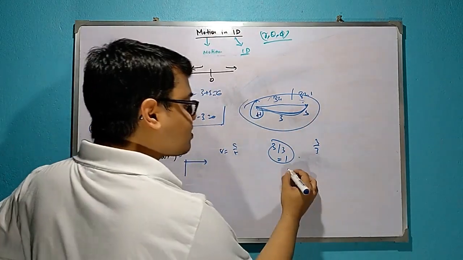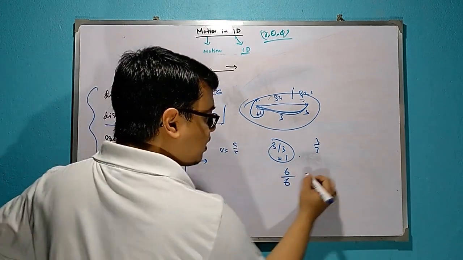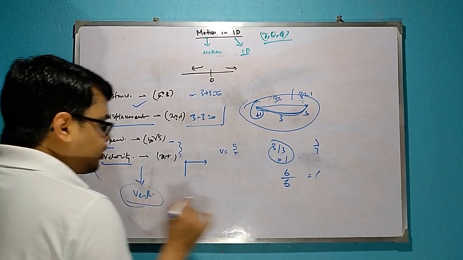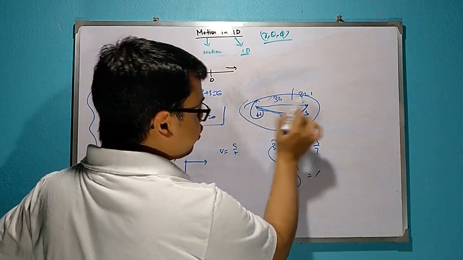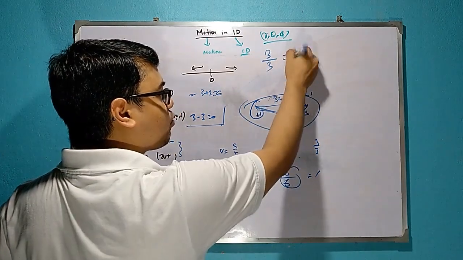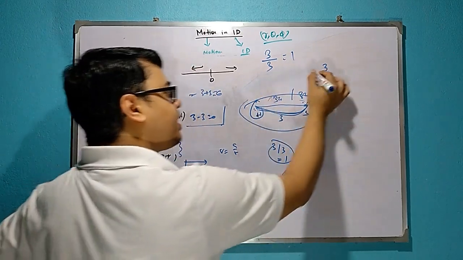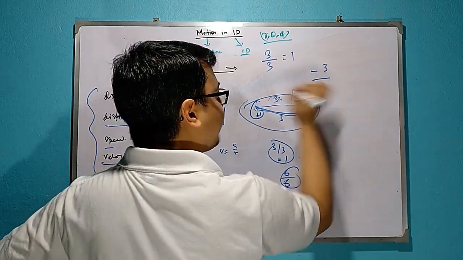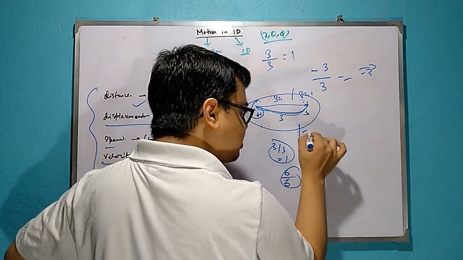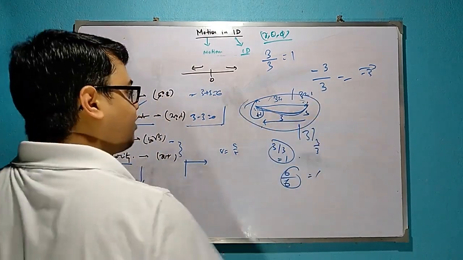And for the total, distance is 6 kilometers and time is 6 hours. That also gives speed 1. Now velocity is something different. For this to this, 3 displacement divided by 3 hours, that means 1. For this to this, 3 displacement in the negative direction by 3, that means minus 1. Minus 1, magnitude is 1, but in the negative direction. Okay, so this is the velocity.